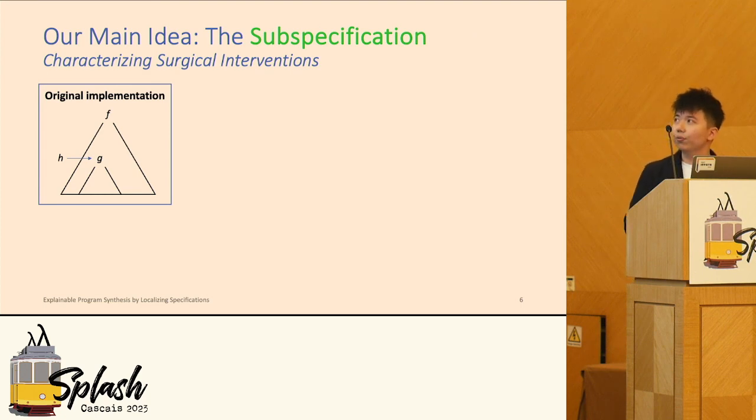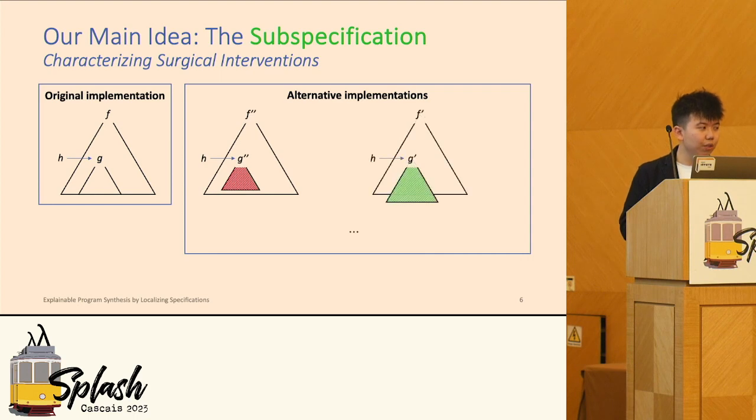To understand the definition of subspec, we need some implementation f that already satisfies the specification phi, and some specific location h in the function f. At location h, there's a subtree g in the AST. One thing we can do is replace whatever sub-expression is at g with all different kinds of legal expressions, and by doing that, we get a family of functions f.